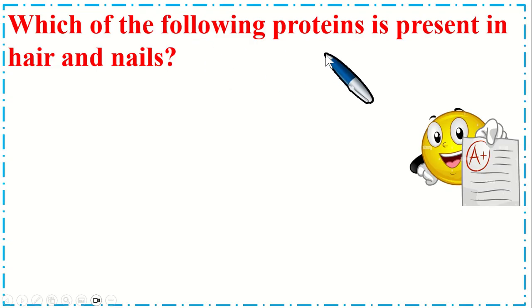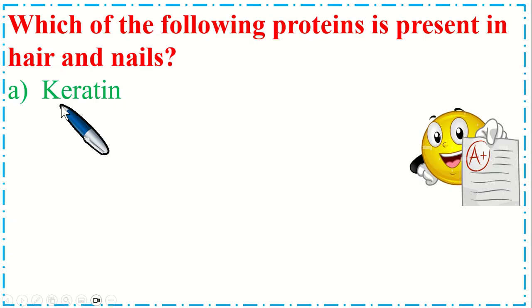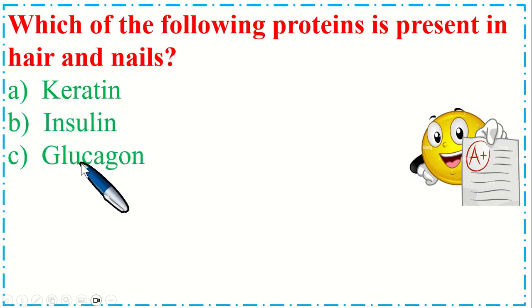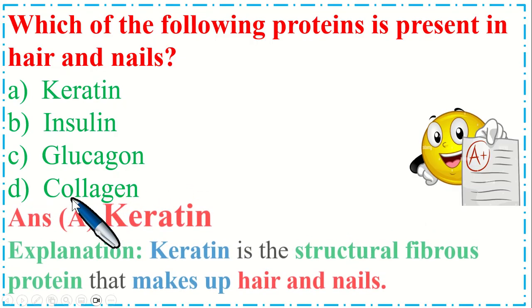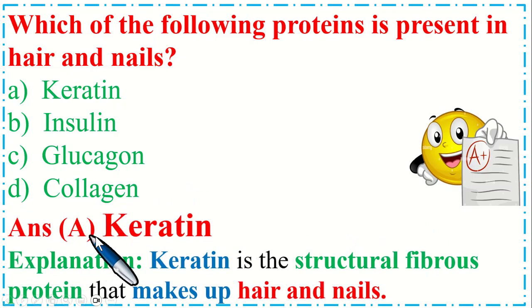Which of the following proteins is present in hair and nails? Option A keratin, B insulin, C glucagon, and option D collagen. So the correct option is A keratin. Explanation is keratin is the structural fibrous protein that makes up hair and nails.